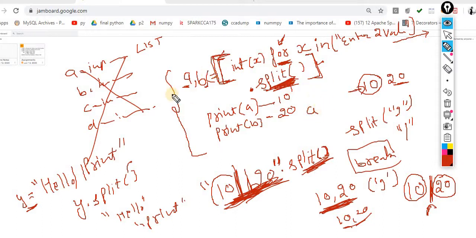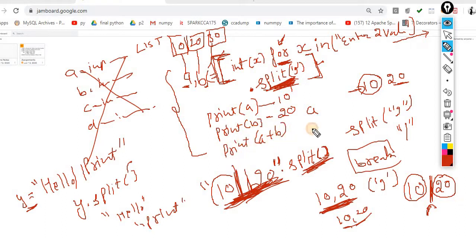Then let's suppose the user enters 10, 20, 30. Now inside split you have to pass this comma, so it automatically breaks down. When this string contains the comma, it breaks into chunks, and these are supplied to this variable, this variable, and this variable, and inside your logic, whatever you want to do, you can do.